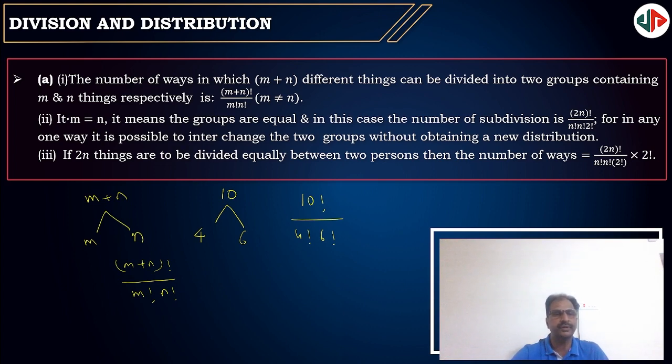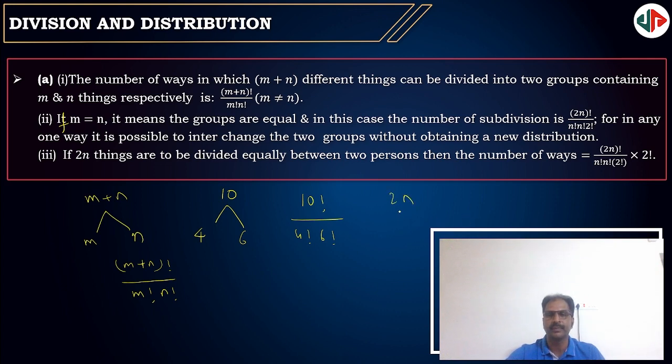If m is equal to n, it means the two groups to be divided should be equal. Then the number of subdivisions, put m equal to n, is 2n factorial by n factorial, 2 factorial. So remember, you should divide with 2 factorial whenever the number of things in both the groups is the same.